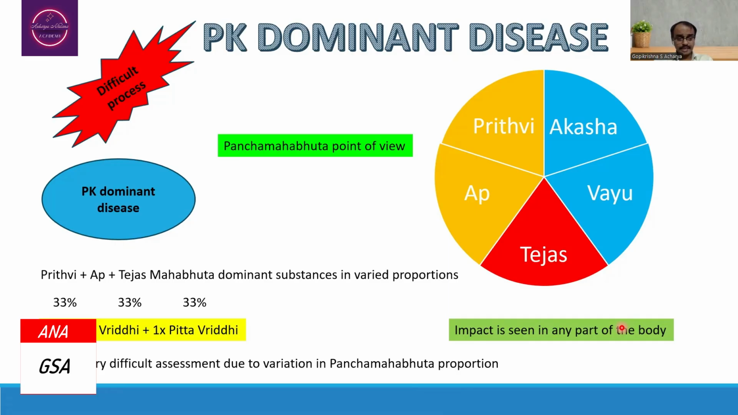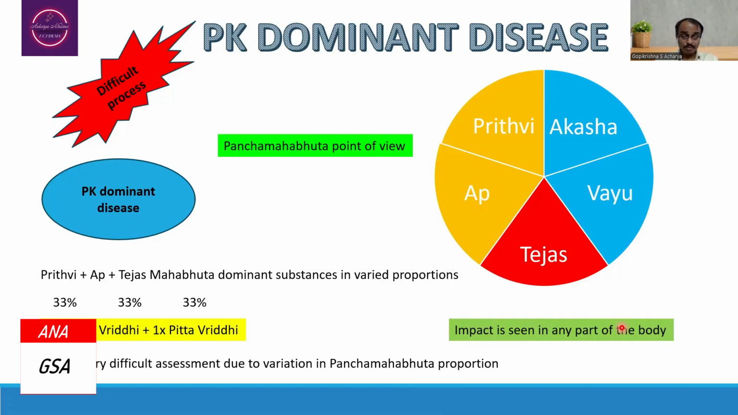Suppose you are considering the proportions of Prithvi, Ap and Tejo Mahabhuta as equal proportion in a Nidana, so that means all of these will be having 33.3% each. When you consider this, there will be 2x amount of Kapha dosha vitiation and 1x amount of Pitta dosha vitiation going to take place.